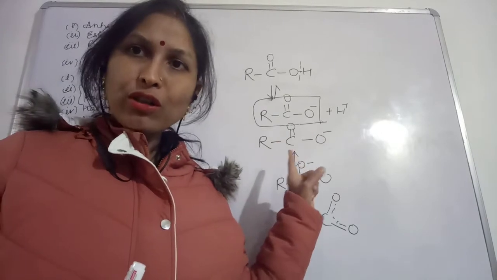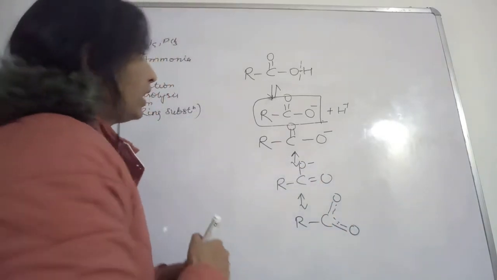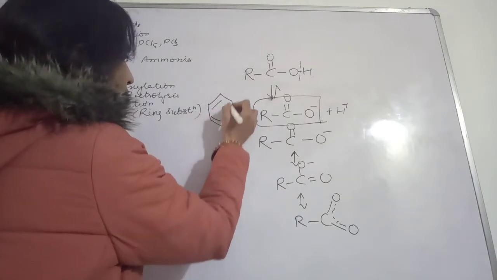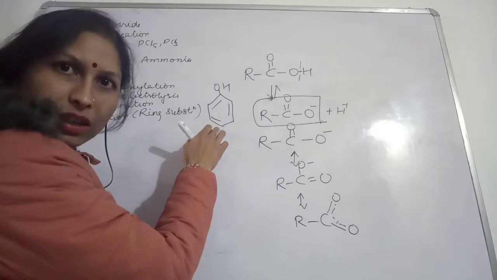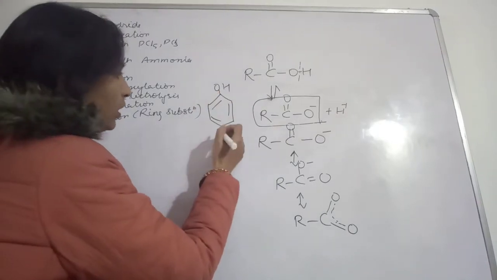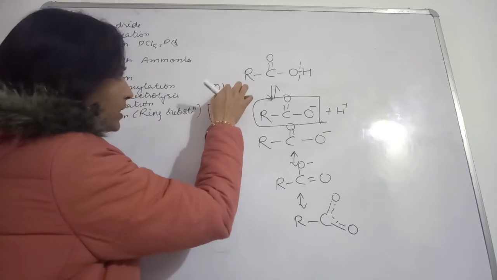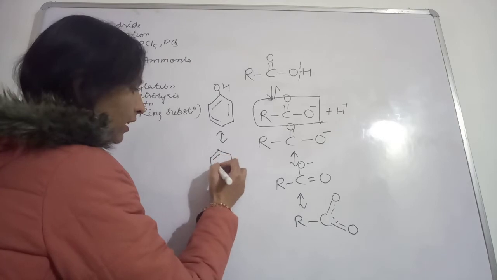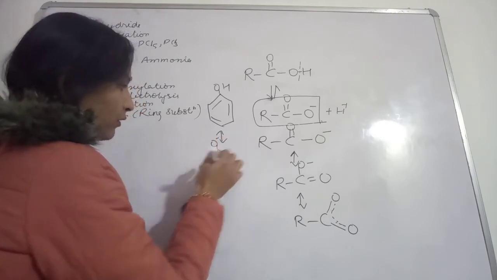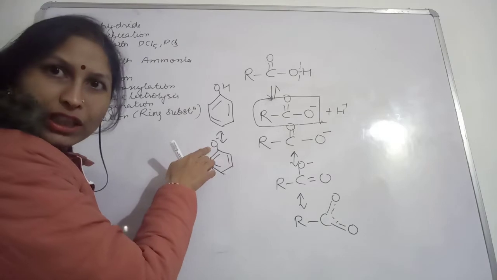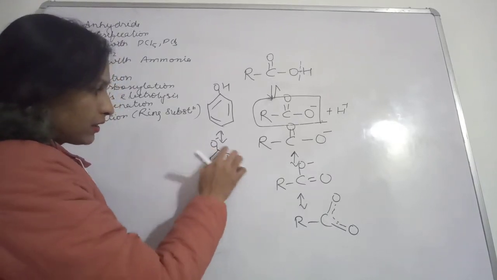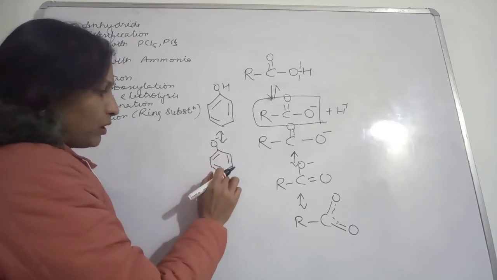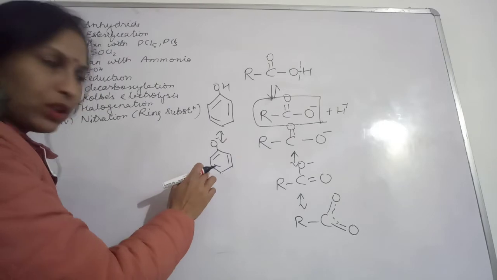Suppose you are actually talking about phenol. Okay, what kind of structure does phenol have? See, I am writing here. This is phenol. I hope you all can see this. So phenol, if it loses this H plus ion, then this will become what? Phenoxide. This will be called the phenoxide ion. Phenoxide ion means after the release of H plus, this O negative is attached to this ring. This is called the phenoxide ion.